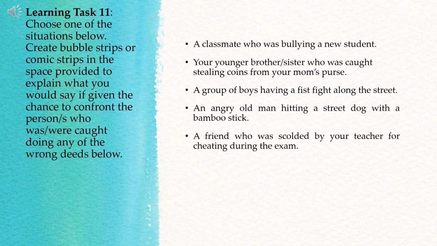Learning task 11. Choose one of the situations below. Create a bubble strip or comic strip in the space provided to explain what you would say if given the chance to confront the persons who were caught doing any of the wrong deeds below. A classmate who was bullying a new student, your younger brother or sister who was caught stealing coins from your mom's purse, a group of boys having a fist fight along the street, an angry old man hitting a street dog with a bamboo stick, and a friend who was scolded by your teacher for cheating during the exam. You write your answers in the Google form link.